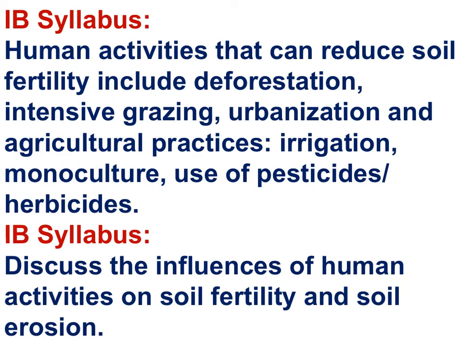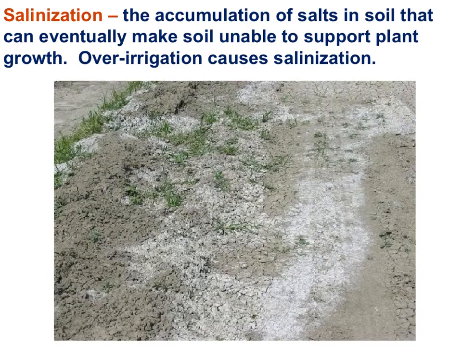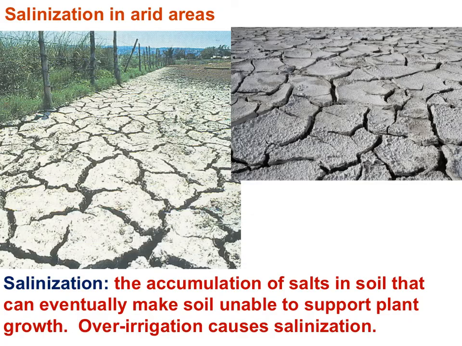In terms of human activities, let's first look at salinization. Salinization is the accumulation of salts in soil, and this accumulation can eventually make soil unable to support plant growth. Over-irrigation in agriculture causes salinization. You can see salinization in this photo. The white crystals on the surface of the soil are salt.